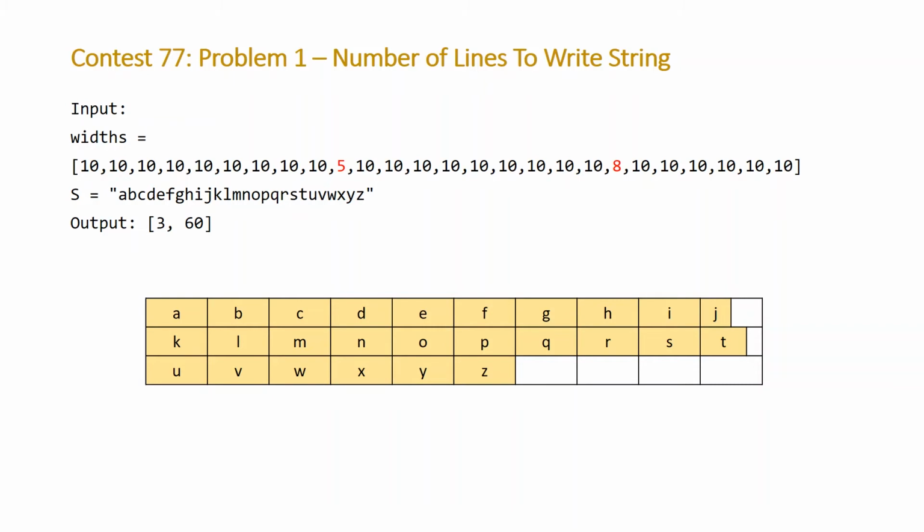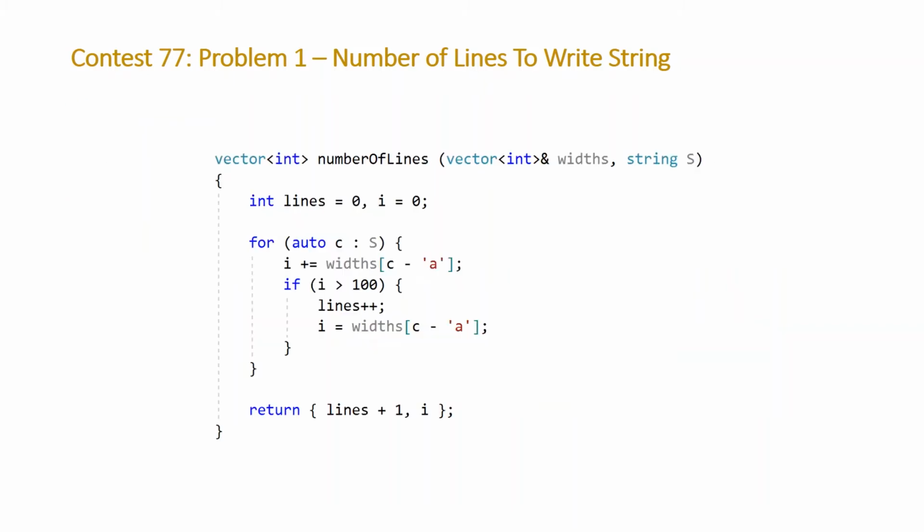So let's take a look at the code for this. Here we have our function numberOfLines, which takes 2 parameters: a vector of integer widths, which are the widths of the characters in our alphabet, and our string S, which we need to put on the lines. We start by declaring 2 integers, lines, our number of lines, and i to keep track of our column. Then we loop through every character in S and look up the width of our current character by subtracting the character 'a' from it, which returns an integer 0 to 25 based on which character.